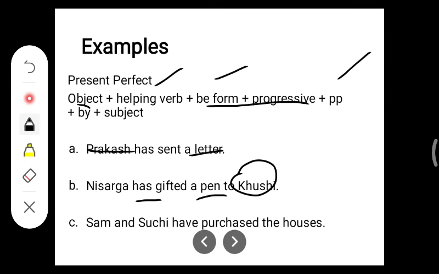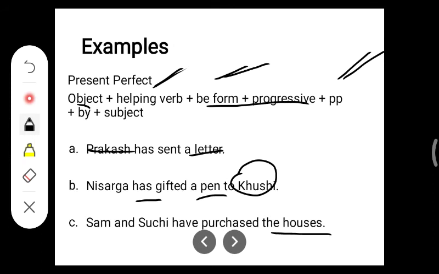Now, Sam and Suchi have purchased the houses. What is the object here? The houses. And then, have is the helping verb, have been, past participle, purchased by Sam and Suchi. Once again, I'll read the sentence. That is the passive voice: the houses have been purchased by Sam and Suchi. These are the correct answers.